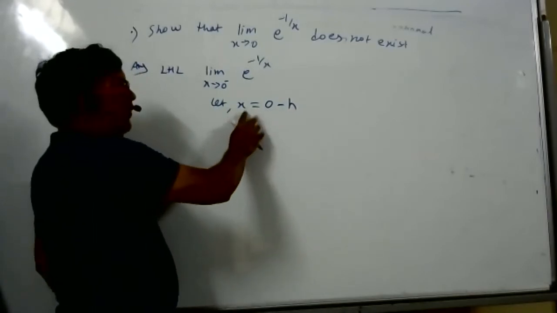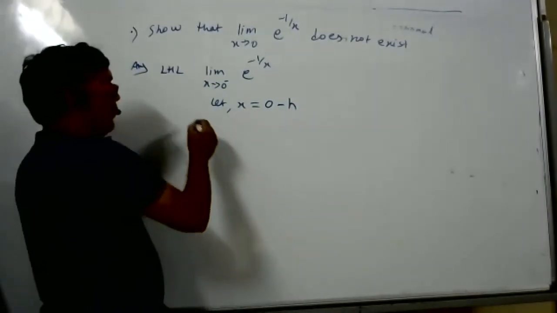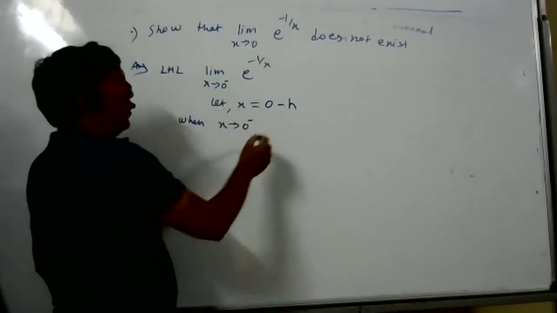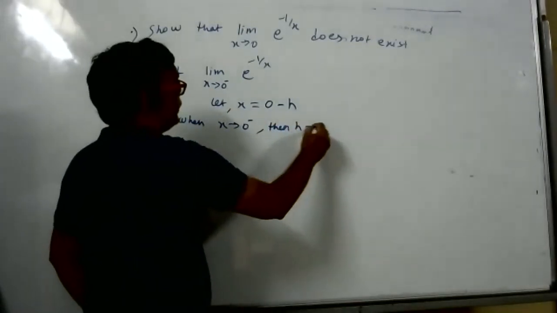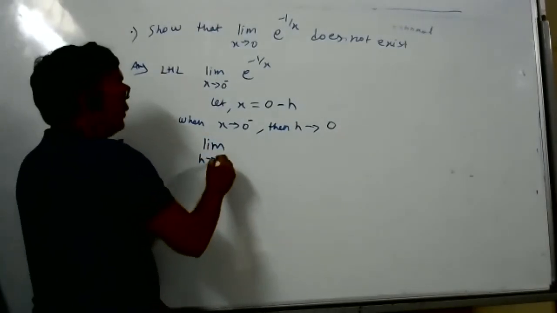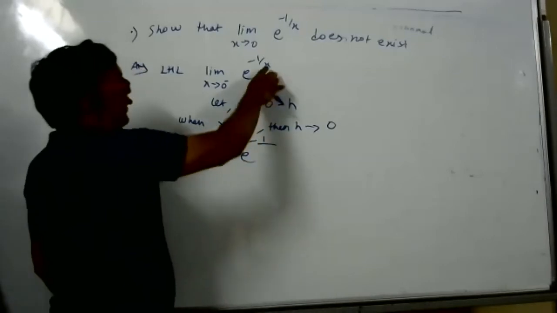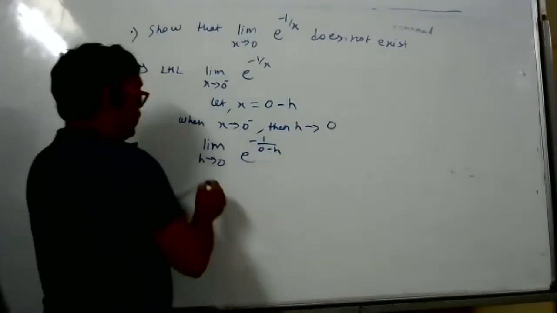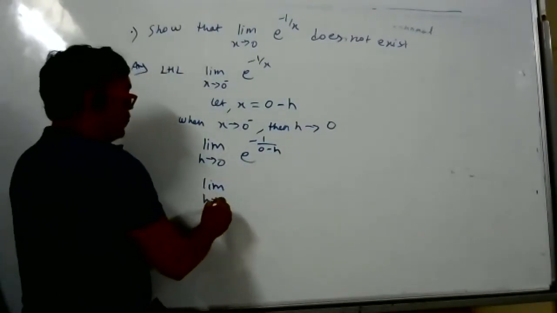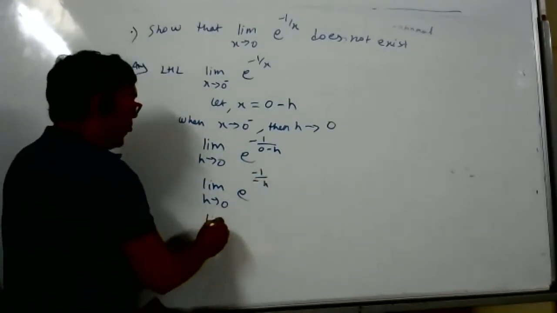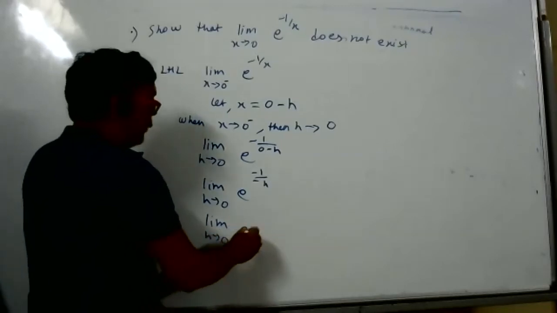Now the variable is changing from x to h, so everywhere I have to change. When x tends to 0 minus, x is very close to 0, then h is close to 0. So the question changes to limit h tends to 0, e to power minus 1 by 0 minus h, which is minus h. Minus minus cancel, so we get e to power 1 by h.